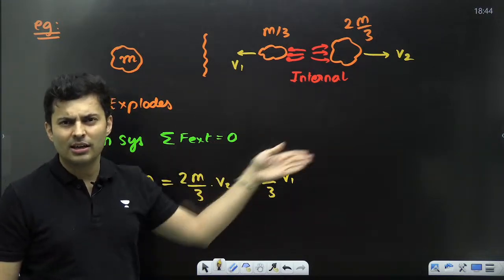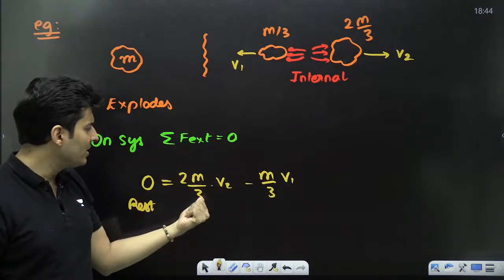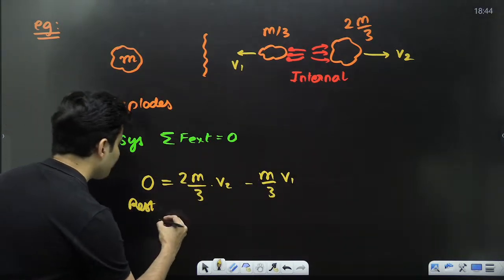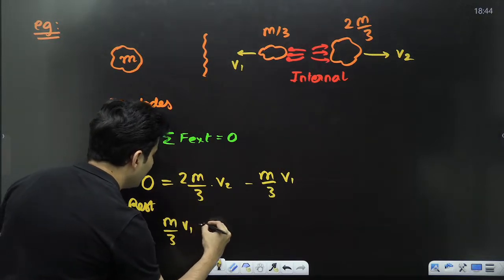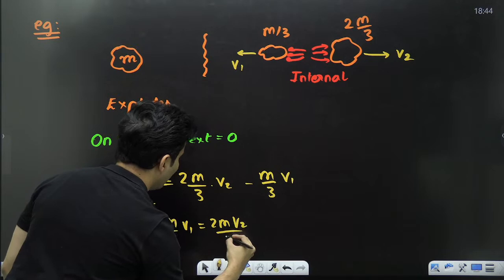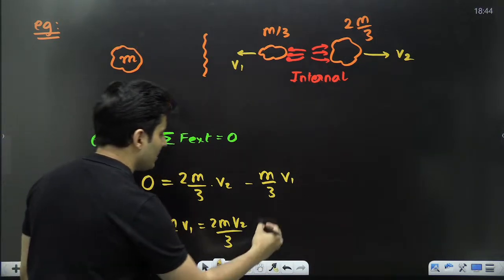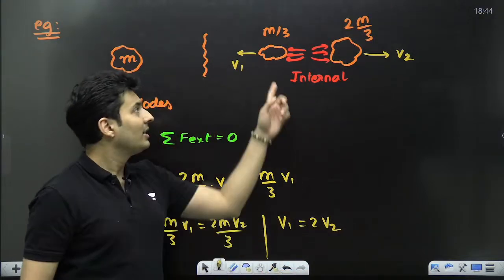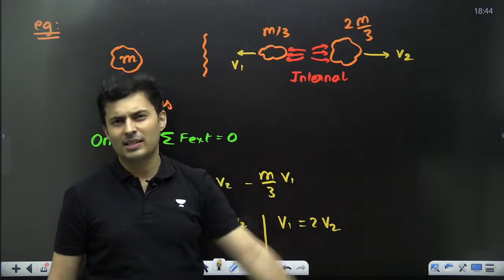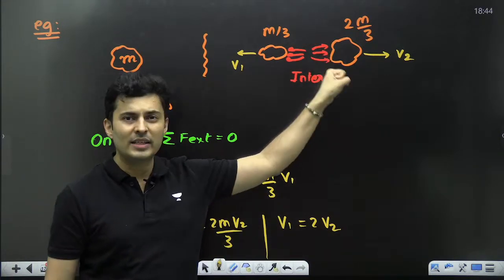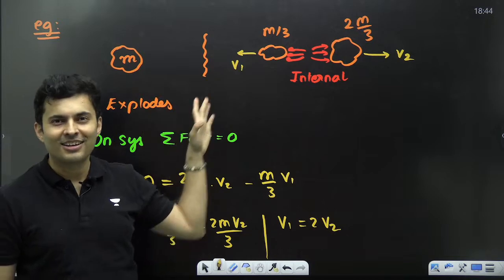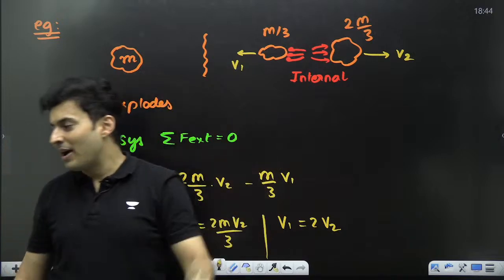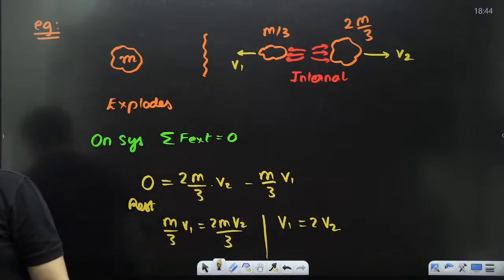It's going right, the positive x-axis, so I'll take it positive. This one is going opposite to positive x, so negative. If you want, shift it to the other side. So m by 3 into v1 will be 2m v2 by 3. The m by 3 cancels, so what I get is v1 is equal to 2 times v2. So this part's speed is double the other's speed. Makes sense. The heavier mass will be slower, the lighter mass will be faster. Momentum will be balanced. Everyone with me?